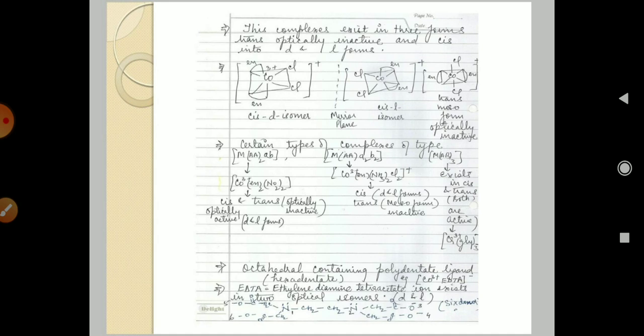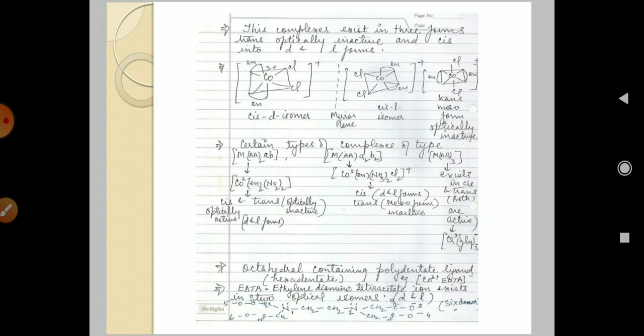These complexes exhibit optical isomerism and give the cis D and L forms. Here you can see the cis D isomer, which is just a mirror image of the cis L isomer, and it forms a trans meso form. Then you can see the trans meso form of this molecule.